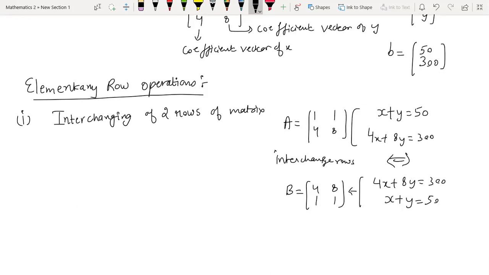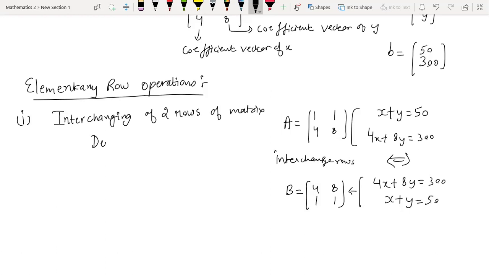So what we are saying is that this operation does not change the system. Whenever you are given a system of equations, you can easily perform this operation as per your convenience, and it will not change the system. You will still be solving the original problem. So interchanging of two rows is allowed while solving a system of equations, right?